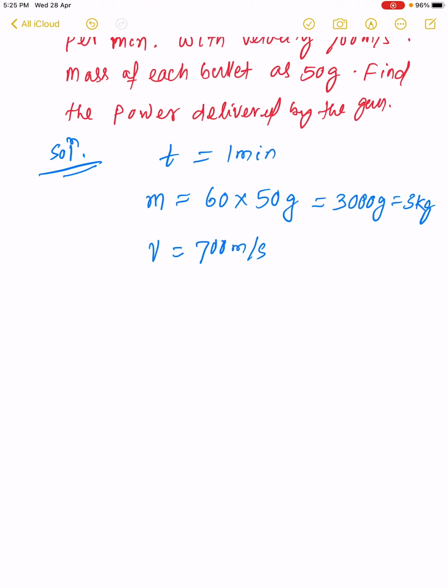By definition, work done becomes the kinetic energy of the bullet, half mv square, that is half into m, mass here 3 kg, into 700 square.